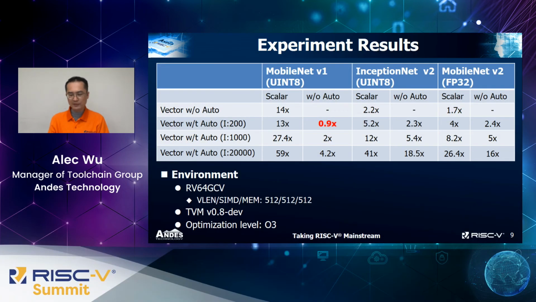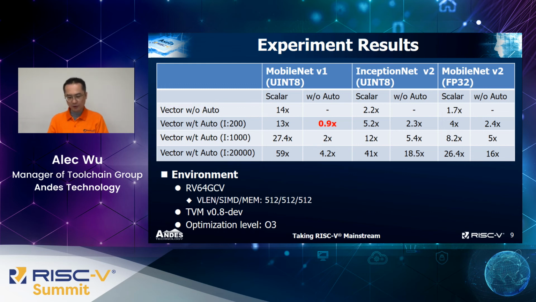To evaluate the performance of AutoScheduler, we apply three machine learning models. The table shown in this page lists the speed up in the three different models with different cases. In this table, the results can be classified into three categories. The first one is scalar. It means the machine learning model is built without generating any vector instruction. The second one is building the model with the vector instruction but without enabling AutoScheduler. The final one is applying AutoScheduler and generating vector instructions when building the machine learning models.